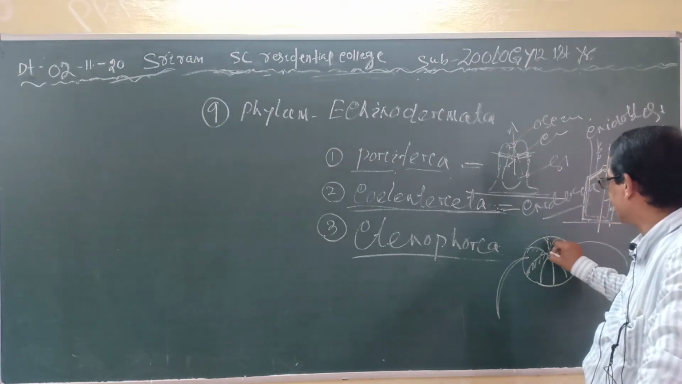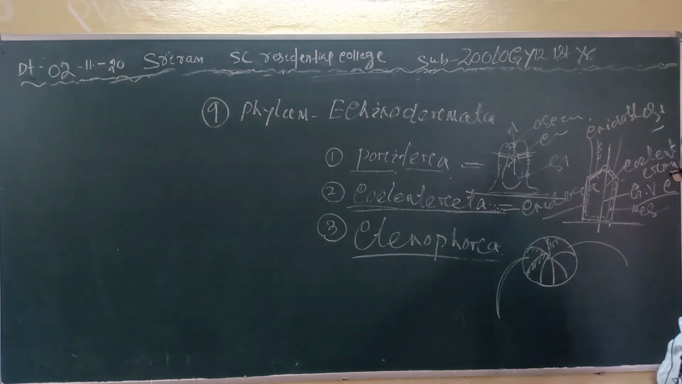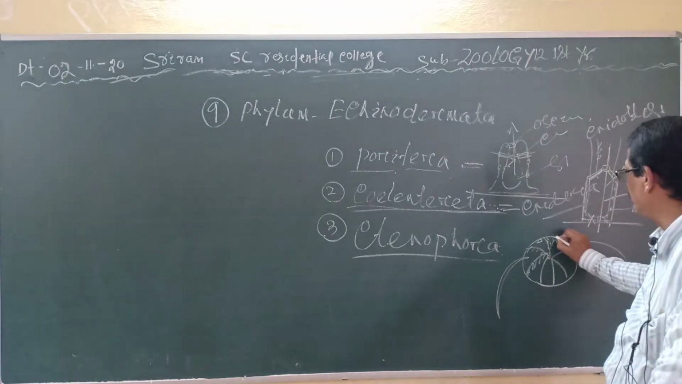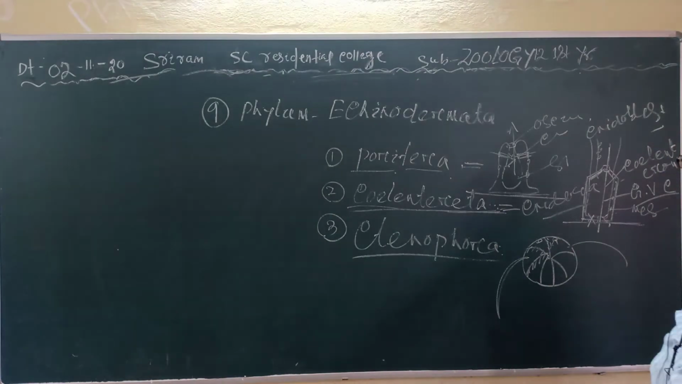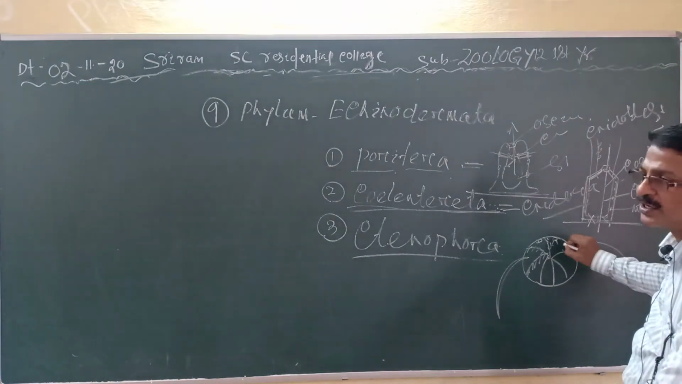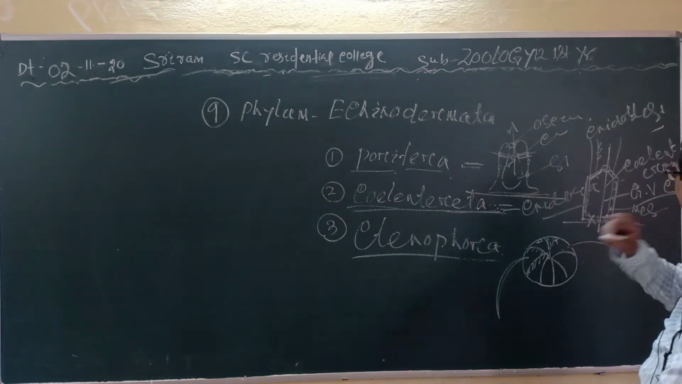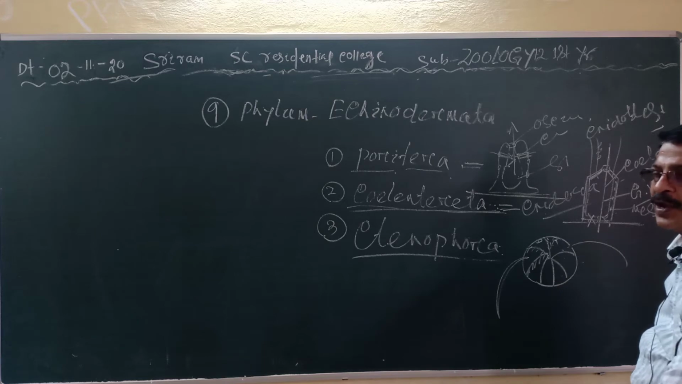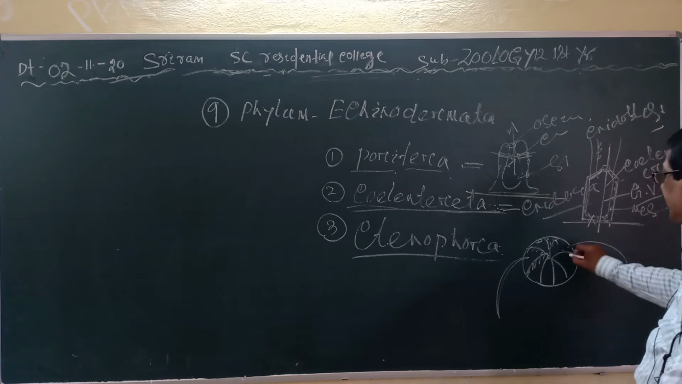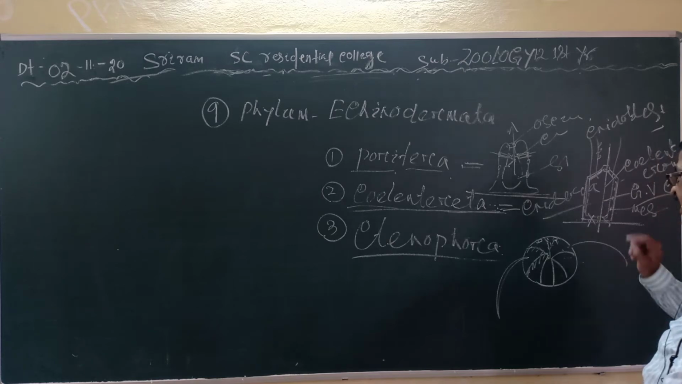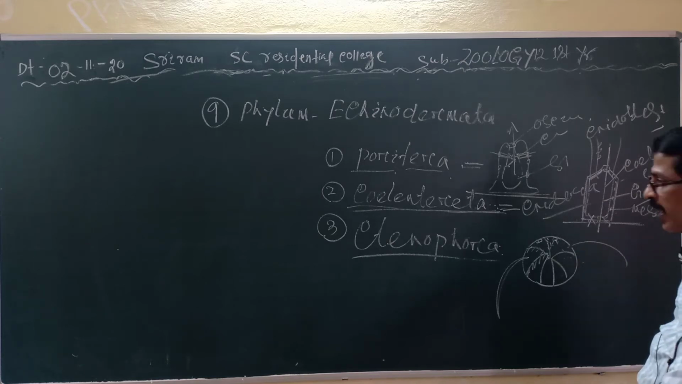Clear? Here the alimentary canal is complete, with 2 anal openings present, and they emit light. They are free swimming. They do not show polymorphism. They do not show alternation of generation or metagenesis. So this is the Ctenophora.